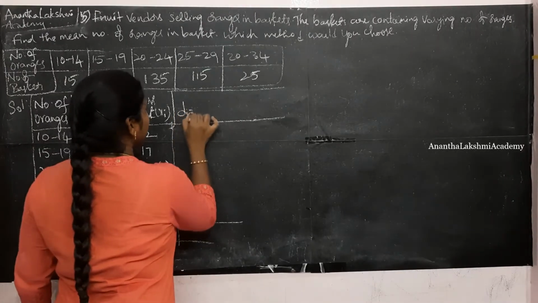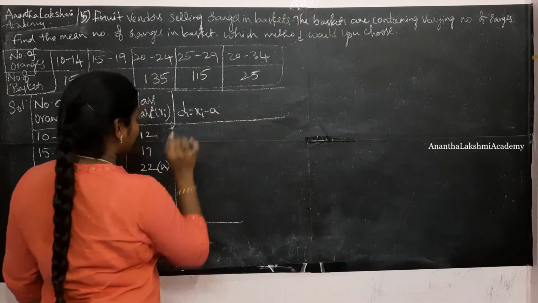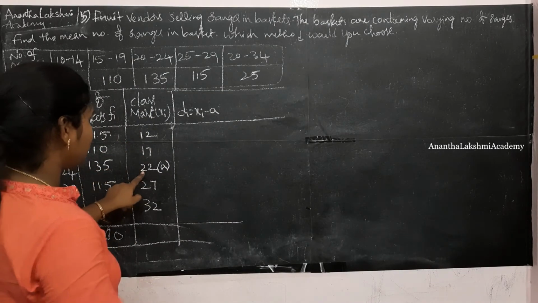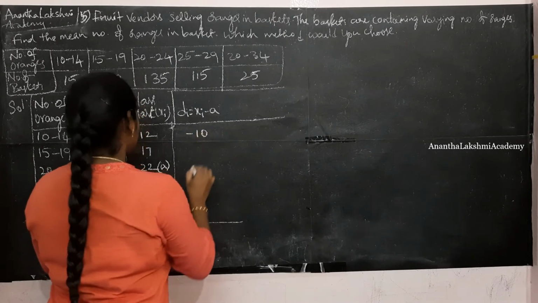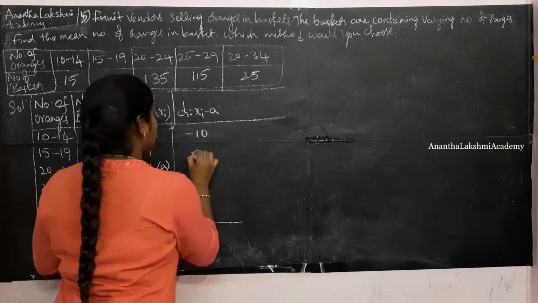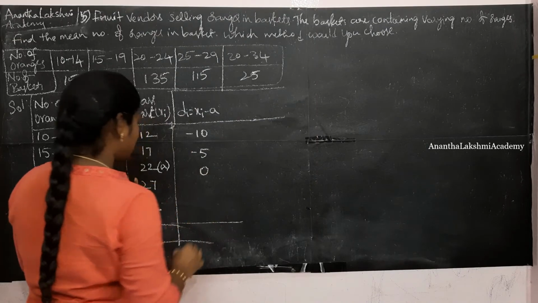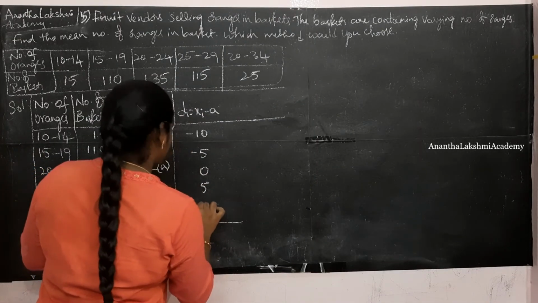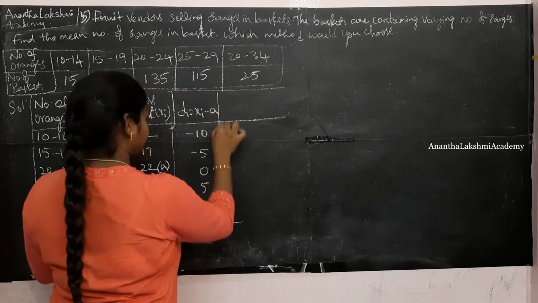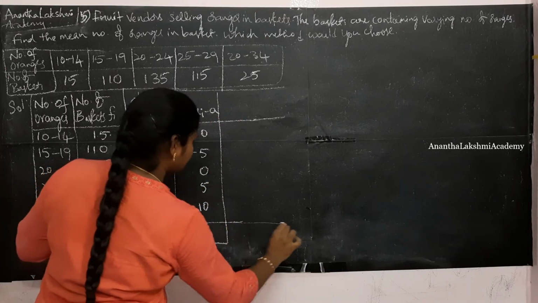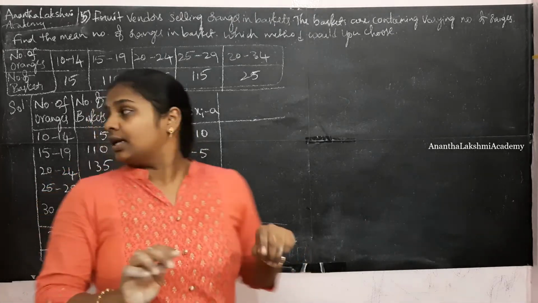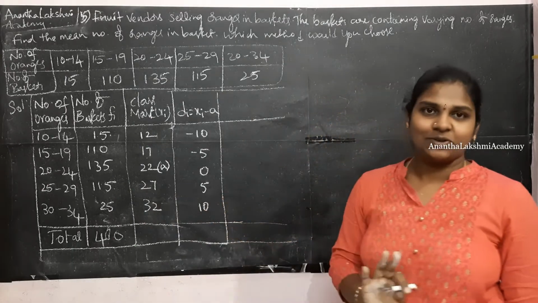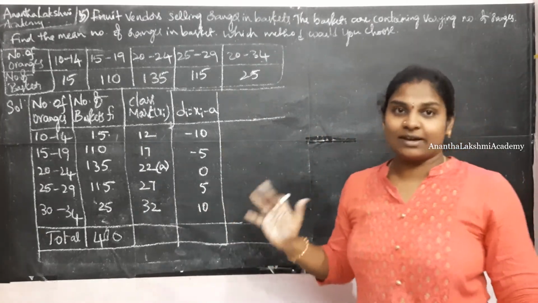Di is equal to xi minus a. Now here xi is 12 minus a is 22, which is minus 10. And 17 minus 22 is minus 5. 22 minus 22 is 0. 27 minus 22 is 5. 32 minus 22 is 10. Alright. Now even 110 into 5, 115 into 5 is going to result in bigger numbers.